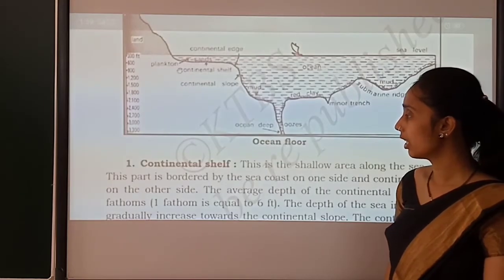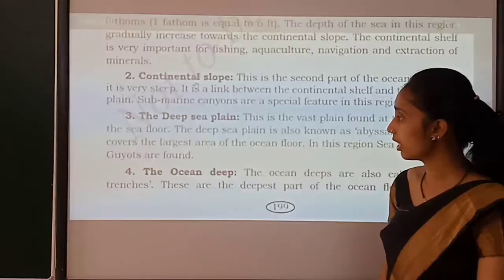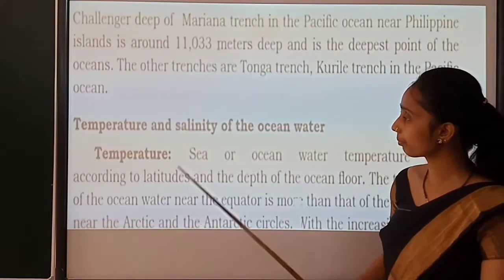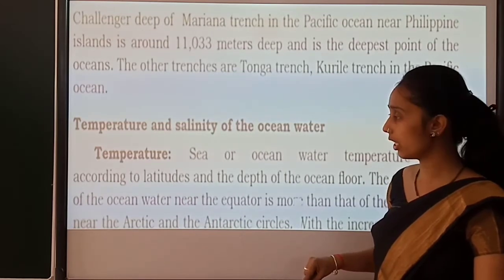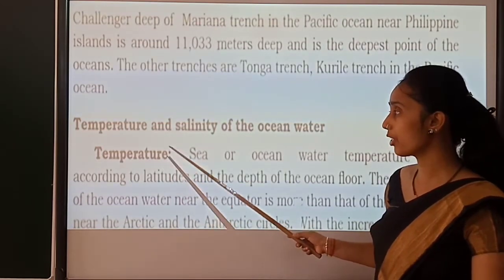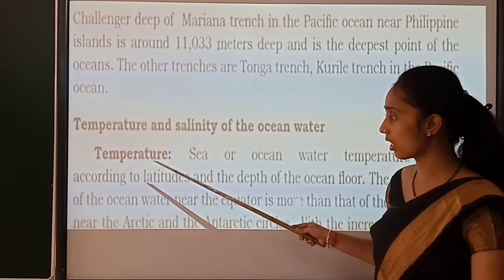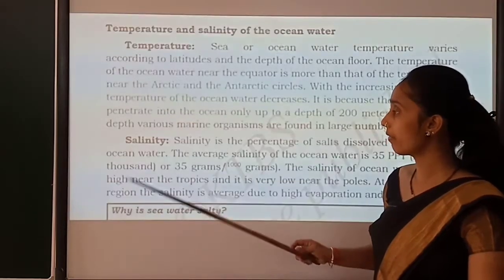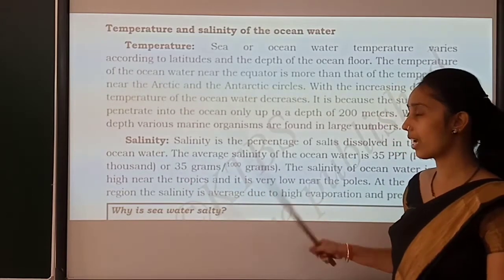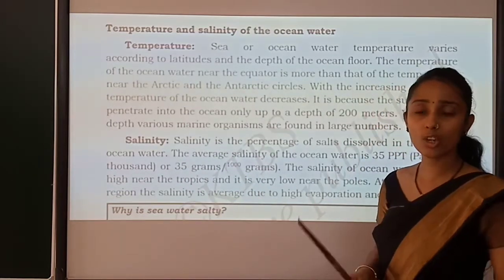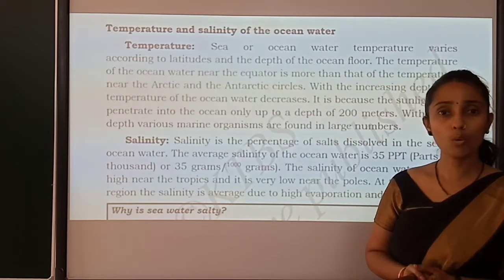Then the next one is, we have seen the temperature. As we have temperature on the earth, we can also see temperature inside the ocean or sea water. Okay, and we also see the salinity. What do you mean by salinity? Salinity is the percentage of salt dissolved in water.